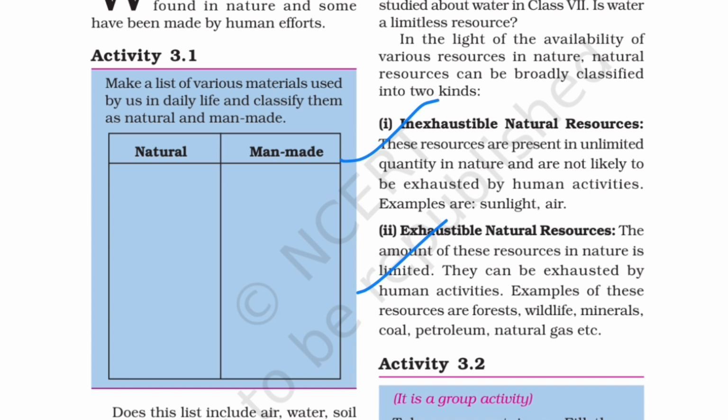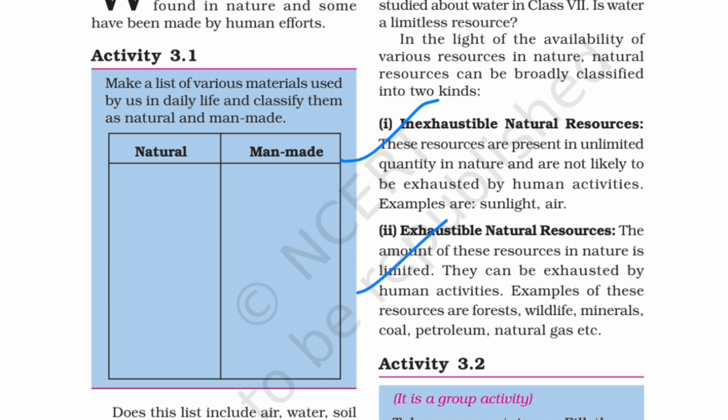Then exhaustible natural resources. The amount of these resources in nature is limited. They can be exhausted by human activities. Examples of these resources are forests, wildlife, minerals, coal, petroleum, and natural gas. Now why are these exhausted? Because people are cutting forests and making buildings there, so again by human activities.